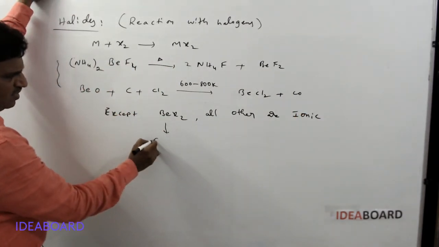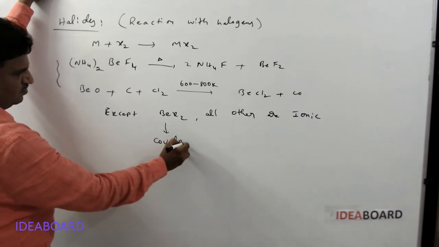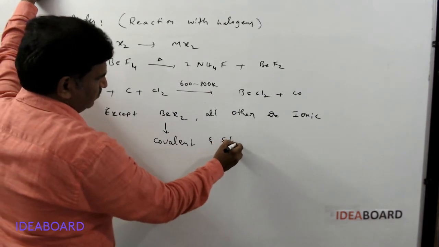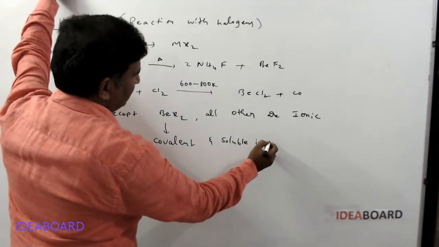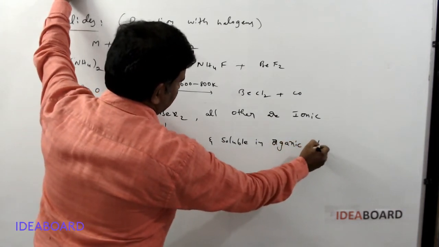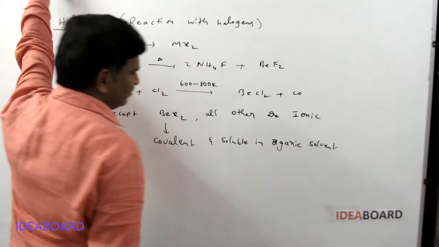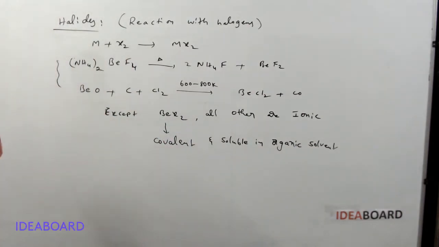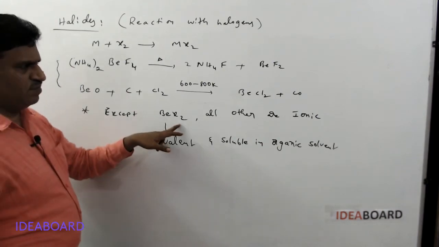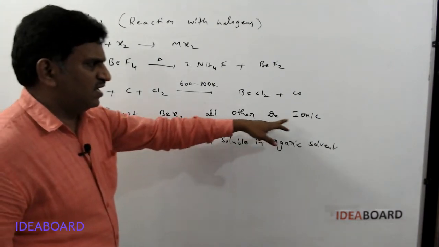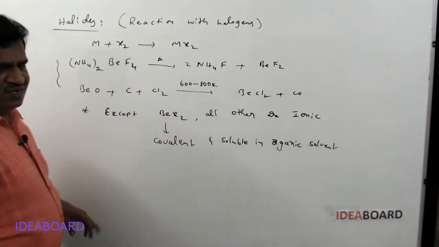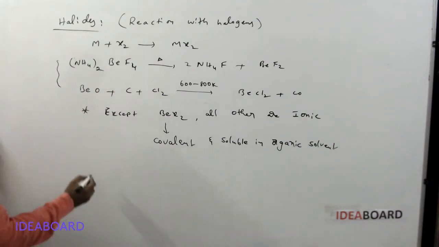Beryllium halides are highly covalent and soluble in organic solvents like benzene, carbon tetrachloride. So please remember, except beryllium halide, all other halides are ionic. And beryllium halides are covalent in nature and they are soluble in organic solvents.